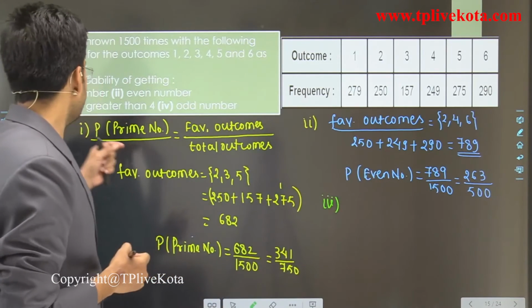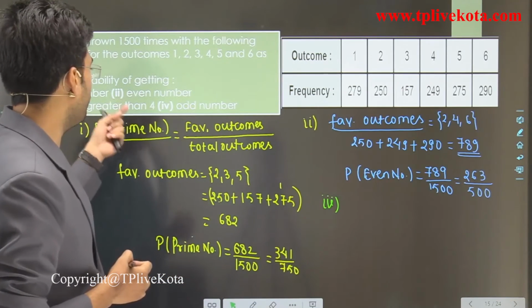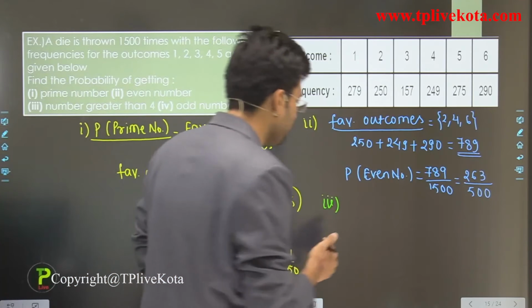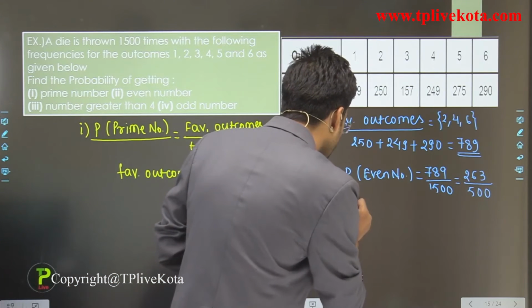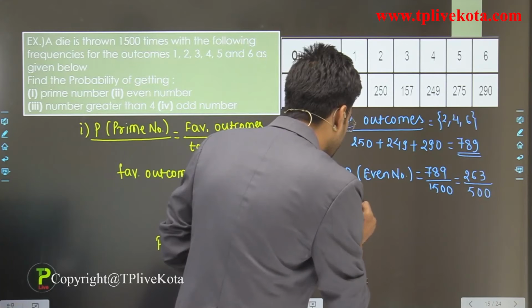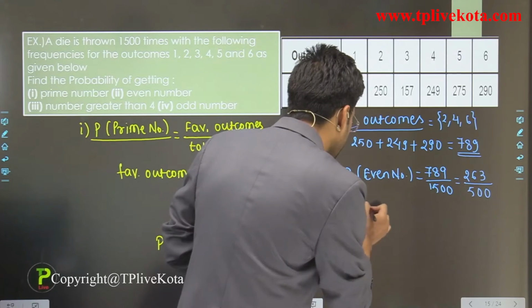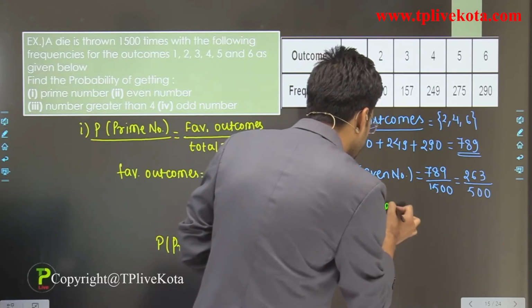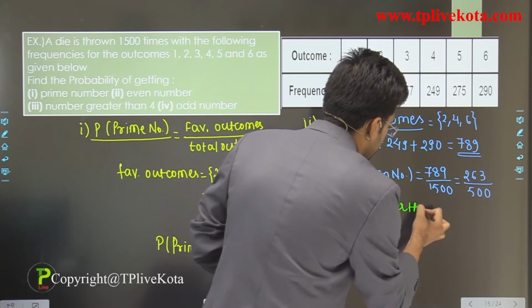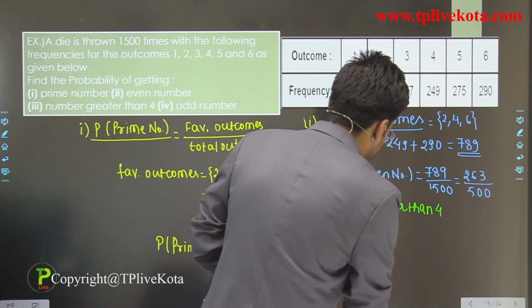In the third question, it is given number greater than 4.